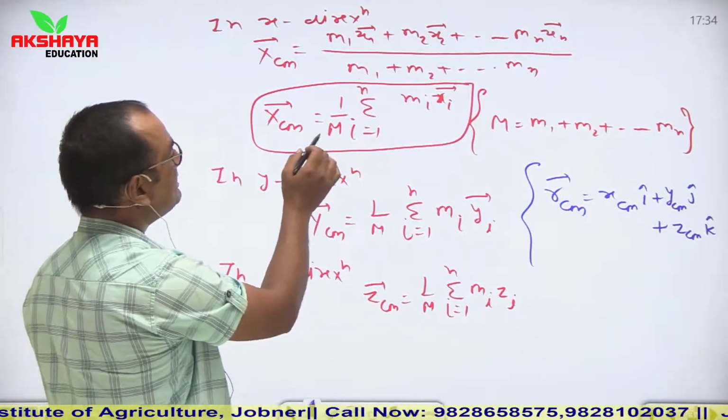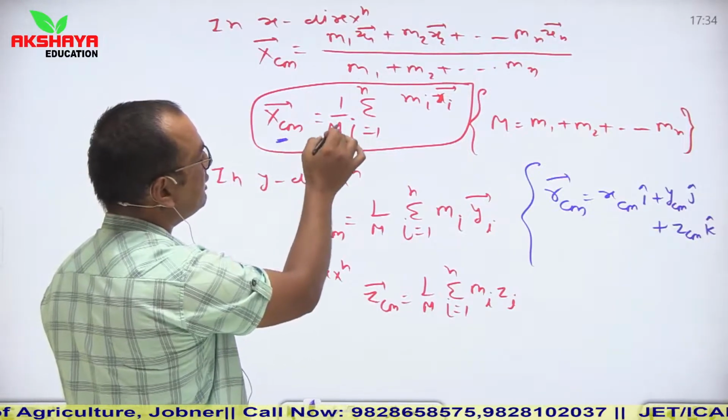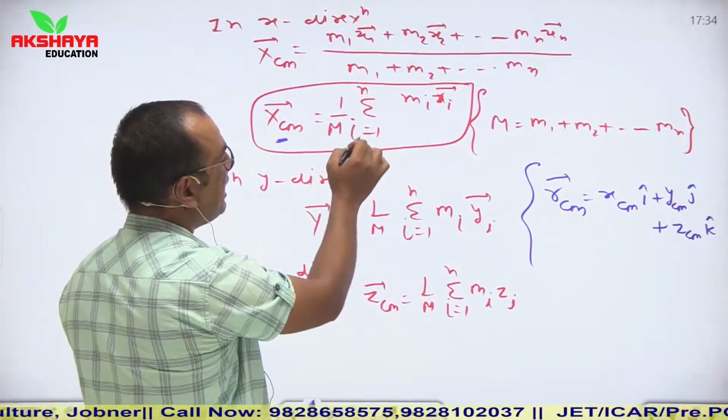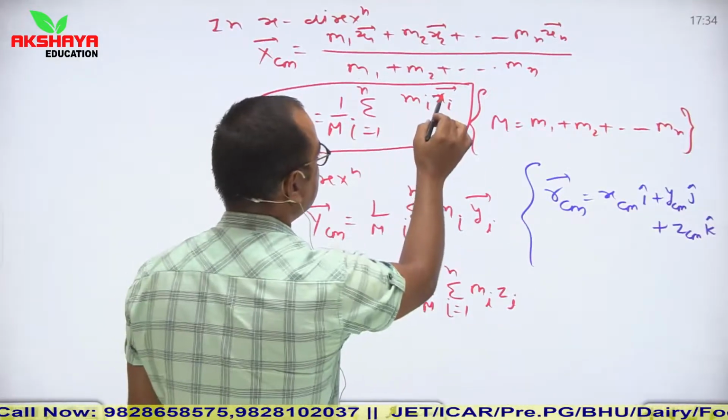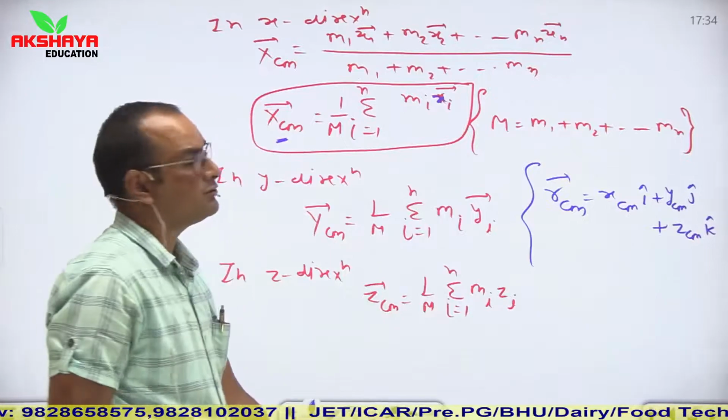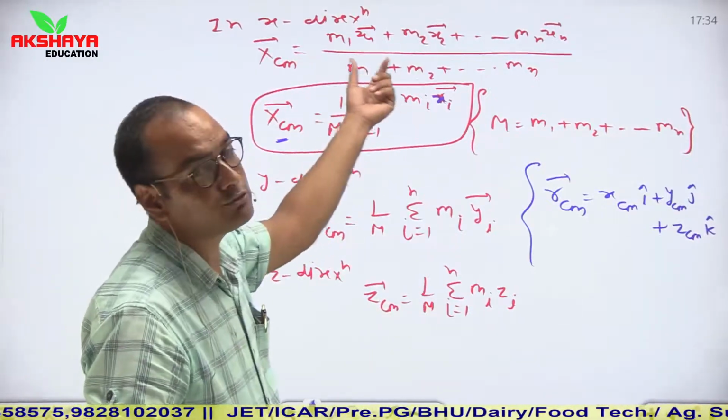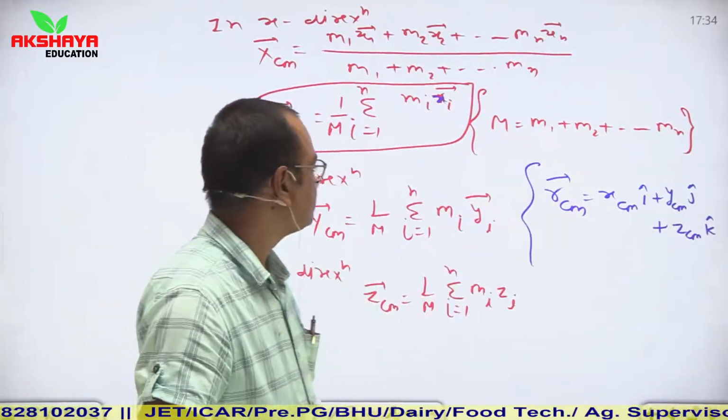Here x1, x2, x3 up to xn represent the positions of masses m1, m2, m3 up to mn in the x direction. In summation form, X_CM is equal to 1 upon M, summation i equals 1 to n of mi xi. So xi gives the position of individual particles in the x direction.